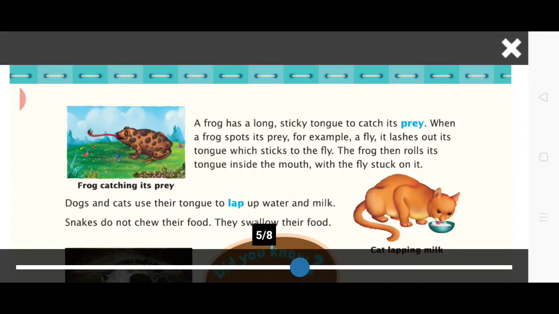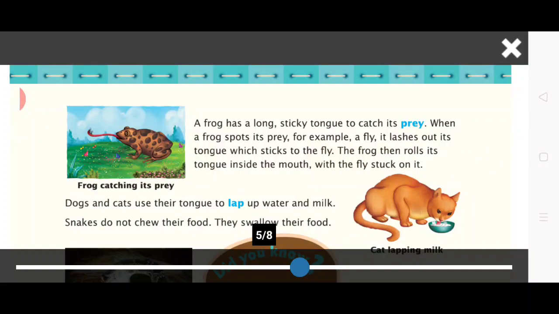Next, herbivorous animals like deer and giraffe eat grass and leaves. They have broad, flat and sharp front teeth to cut their food.